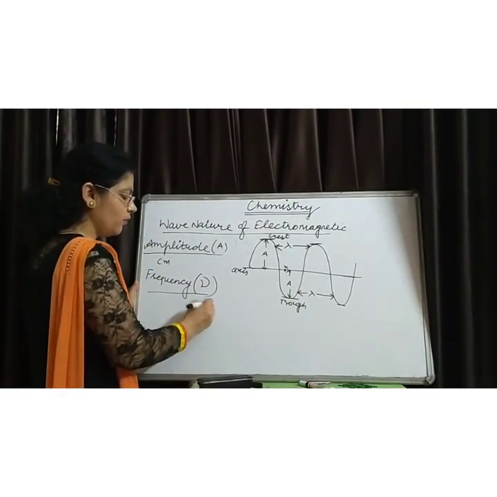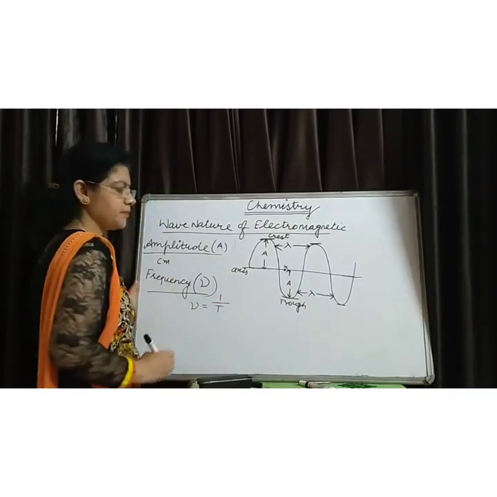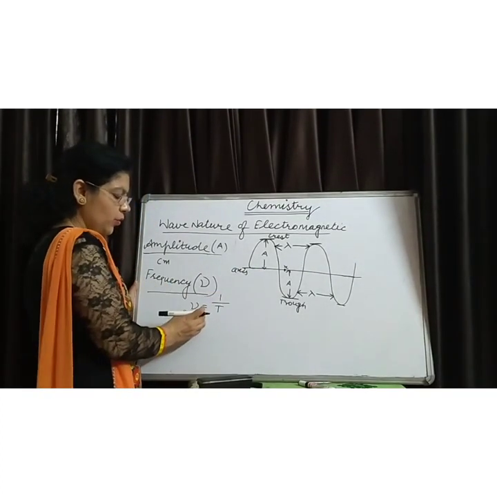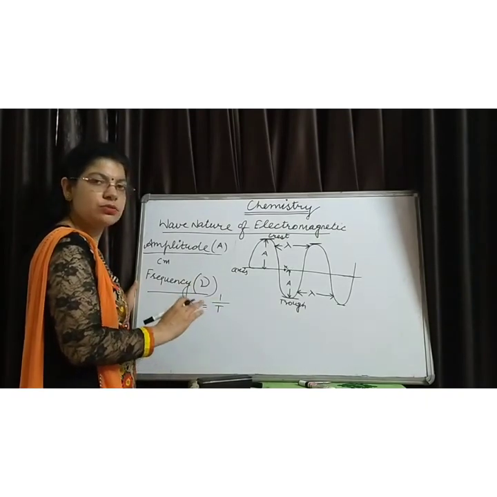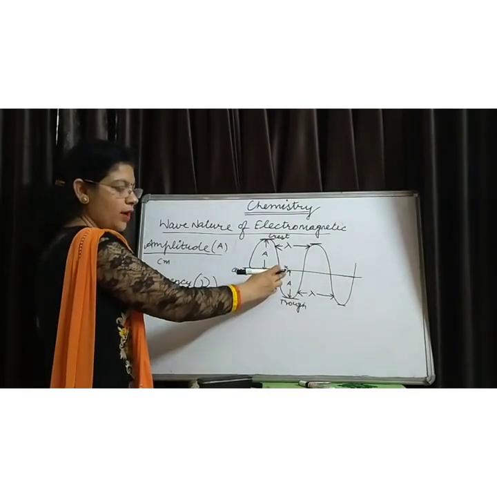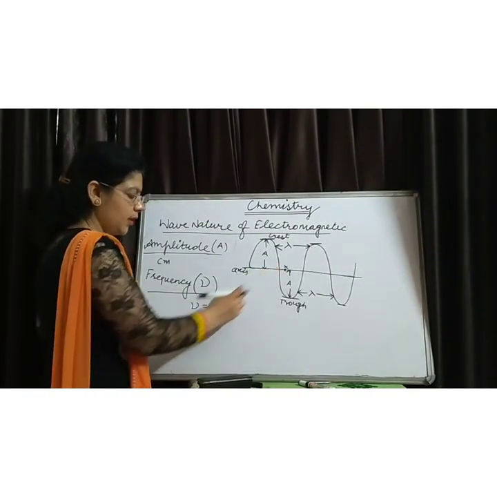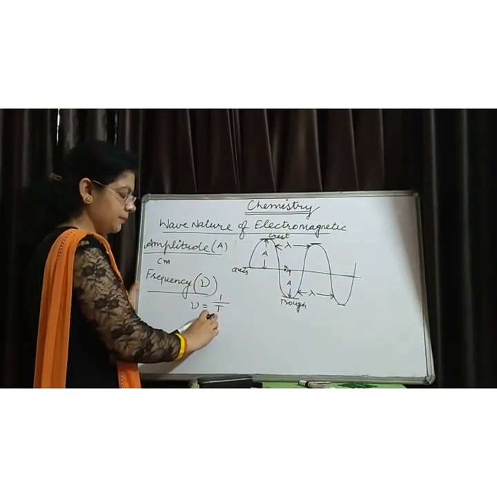The unit to measure frequency is 1 upon time. As frequency is the number of waves, we know that number has no unit. Number of waves passing through this point in 1 second, and 1 second means the unit of time.